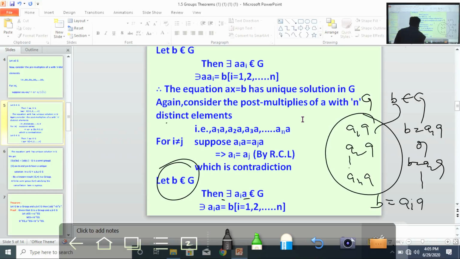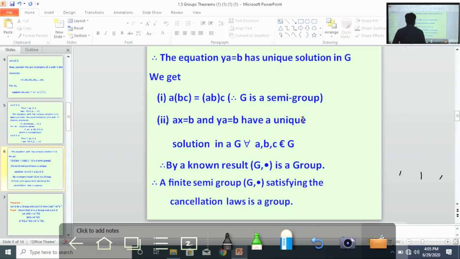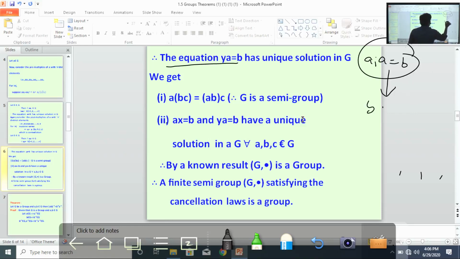Then there exists a_i a belongs to G such that a_i a equals b, where i is running from 1 to n. Then the equation a_i a equals b represents ya equals b. Therefore this equation ya equals b has a unique solution in G.